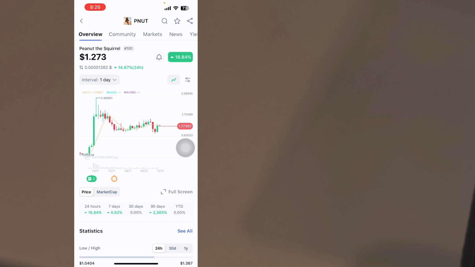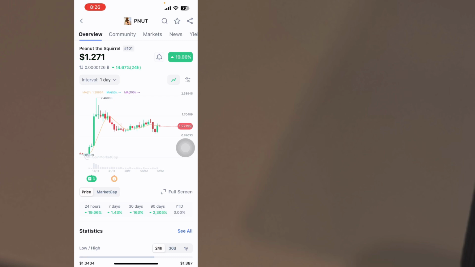So this is the current chart of Peanut in the daily time frame. It has been in a downtrend since the release of this token. It went to $2.04 and is back to $1. Usually when a coin is released, those 4-5 days it will pump, then the rest it will just come down to like their initial price. Then within 1 to 2 months it will blow up again. Some of them never blew up. Some of them will just tend to be shit coins after they list on Binance.